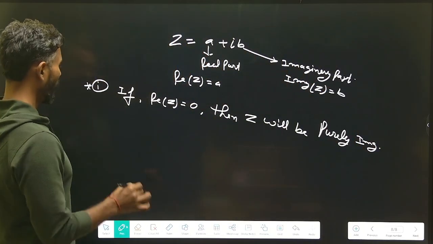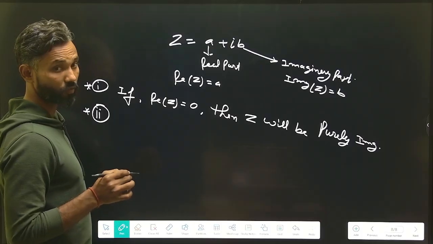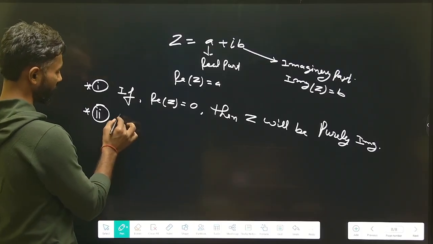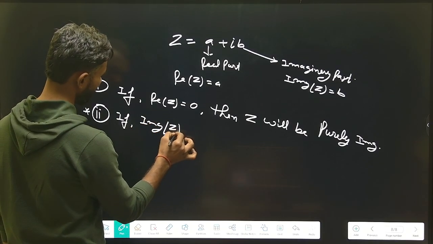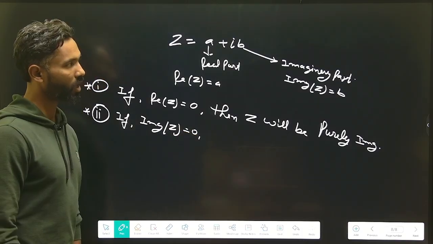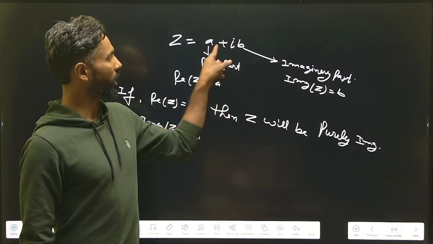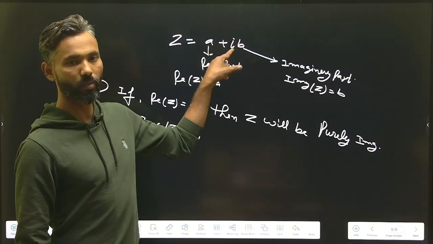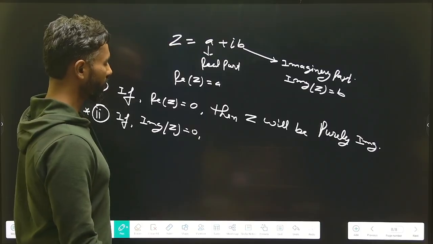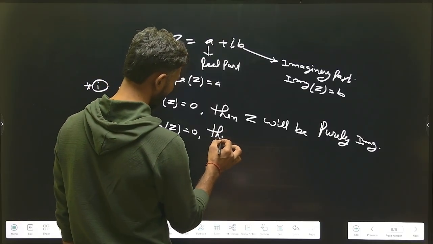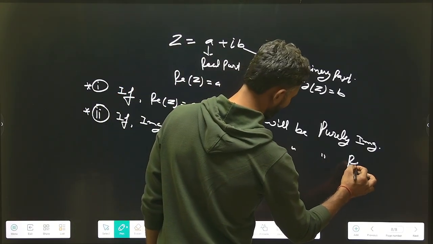Now I'm going to discuss the second very important thing, and it says that if the imaginary part of z is equal to 0, that is, if b equal to 0, then the imaginary part will be equal to 0, this portion will be equal to 0, and z will be equal to a. In that case we can say that z will be purely real.